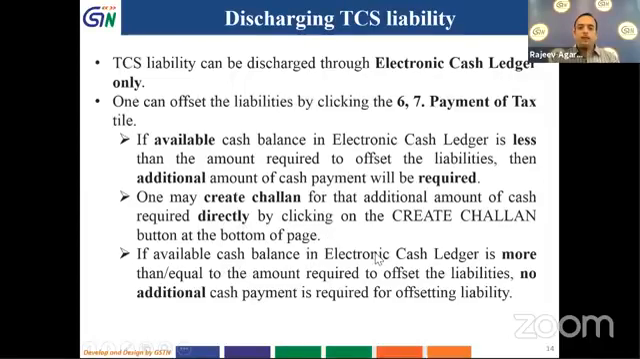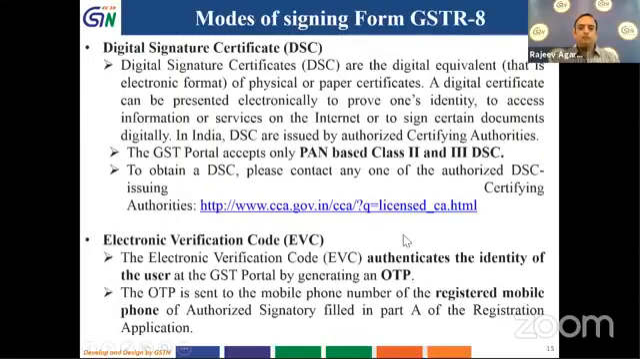If available cash balance in electronic cash ledger is more than what amount I have to offset the liabilities, then no additional cash payment is required. Details of this we will see later. So if electronic cash ledger has sufficient amount, I need not pay any amount further, and I can offset the liabilities and file my return. Or if the electronic cash ledger does not have sufficient amount, then I will create a challan, make payment, come back and offset the liabilities.